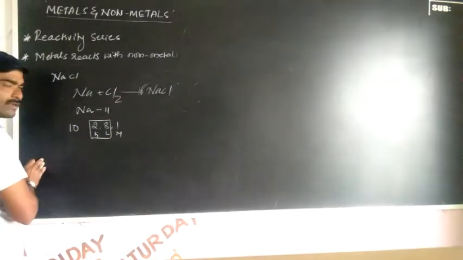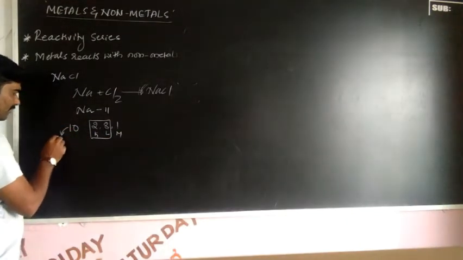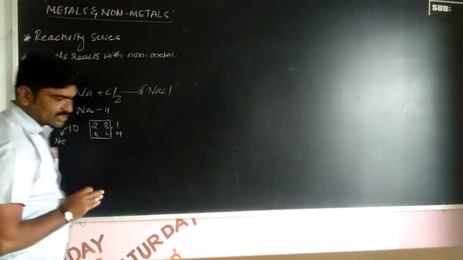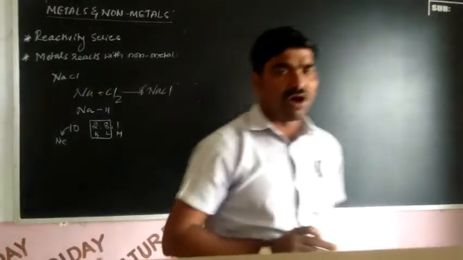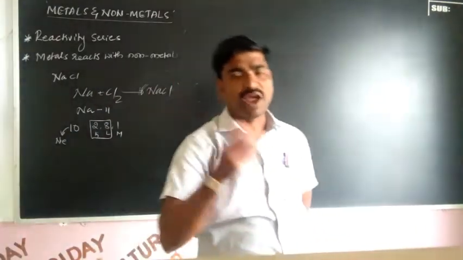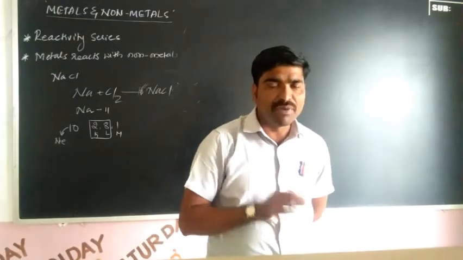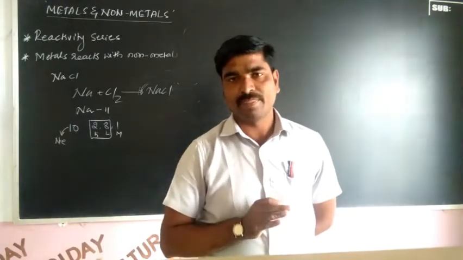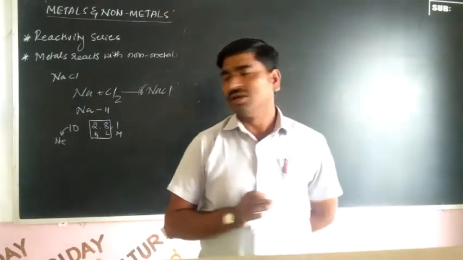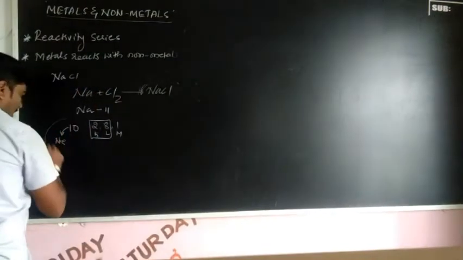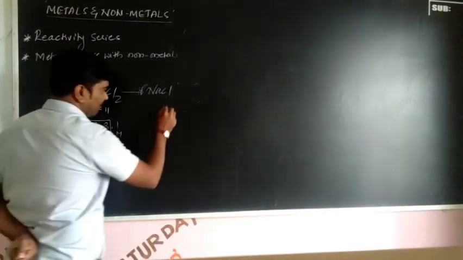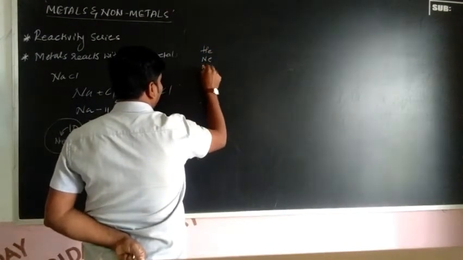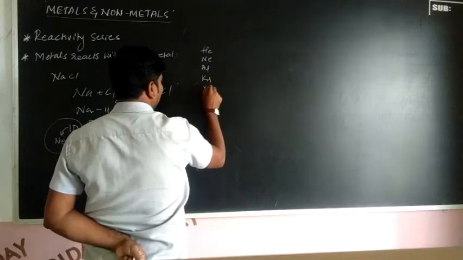So 10 is the atomic number for neon. So all metals, all non-metals, that means all elements are able to stay as a stable element, like you know that there is an octet structure like helium, neon, argon, krypton, xenon, radon.